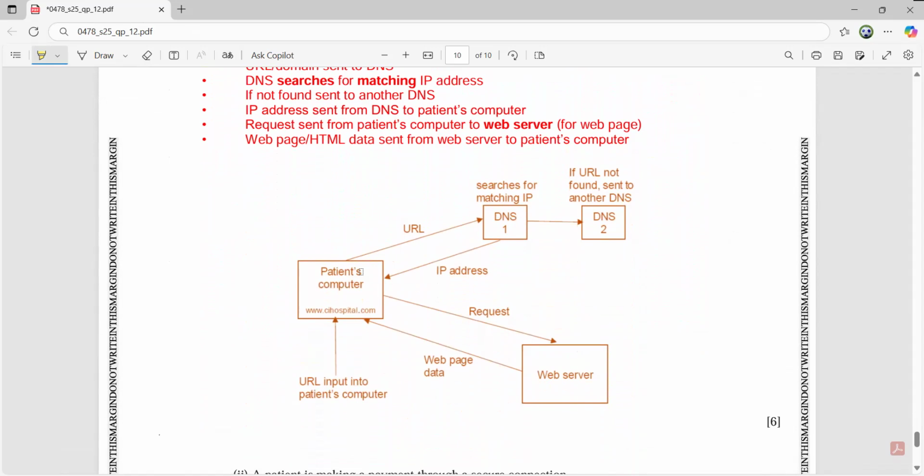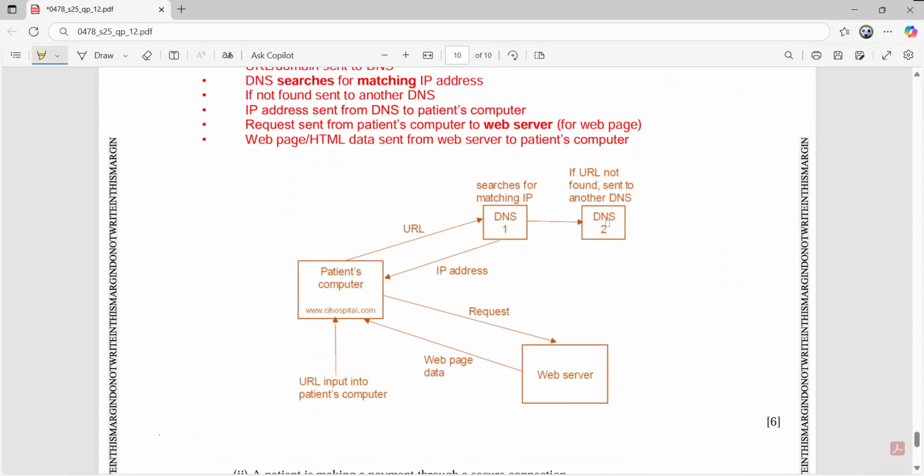So first of all, patient's computer, and then a URL is sent. You can see the URL is input into the patient's computer. The patient's computer is going to send the URL to the DNS one, to search for the matching IP. If found, well and good, it will be returned. So the IP address of the given URL is returned.